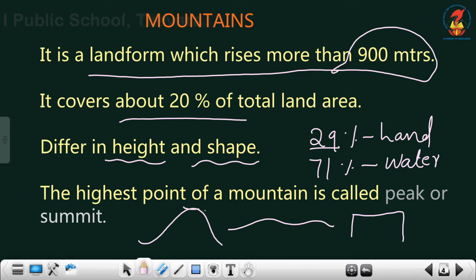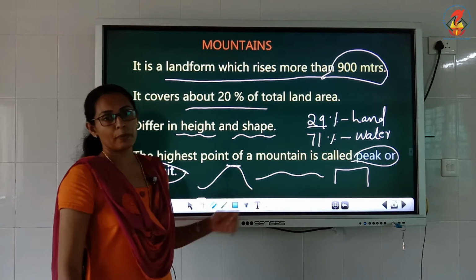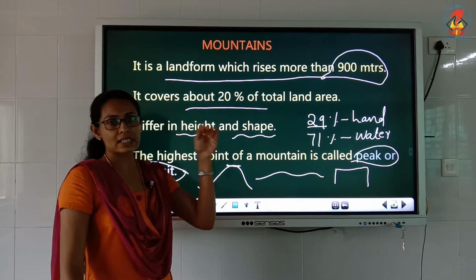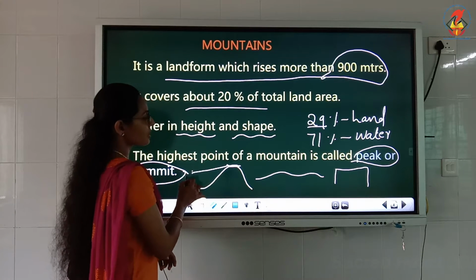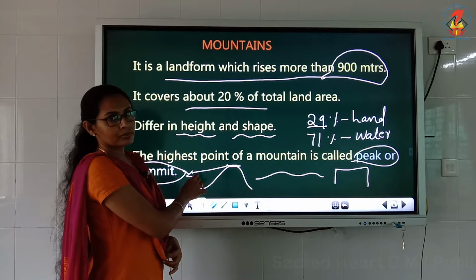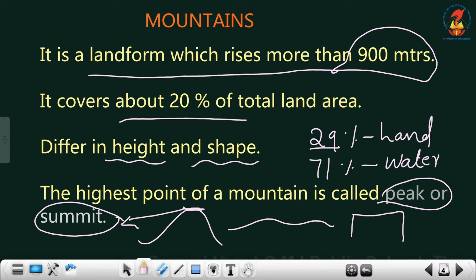Now the highest point of the mountain is known as the peak or summit. Peak, otherwise it has another name, summit. Clear children? So the highest, topmost point of a mountain is known as summit or peak. So the mountain is a landform which rises more than 900 meters above.